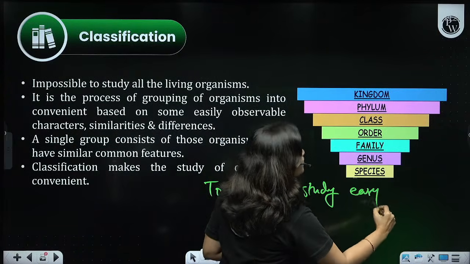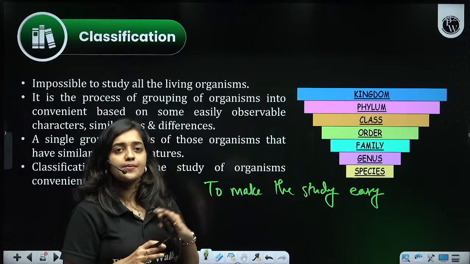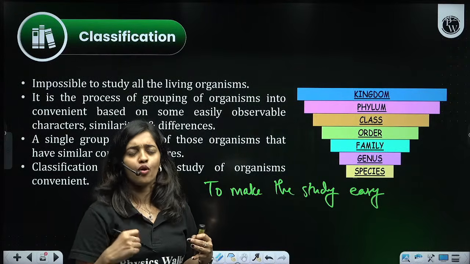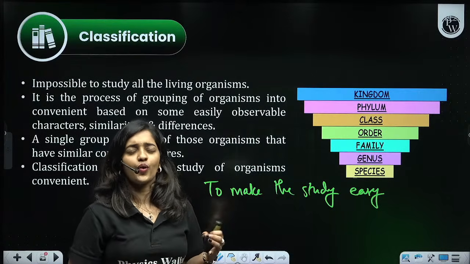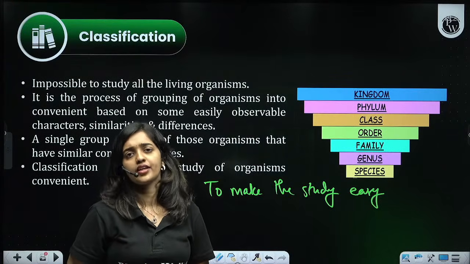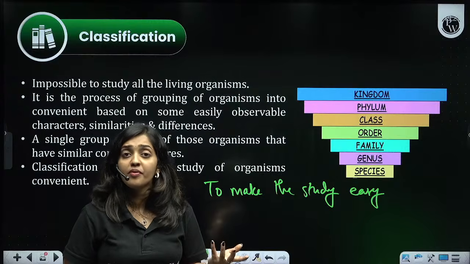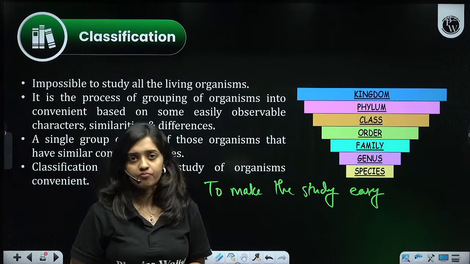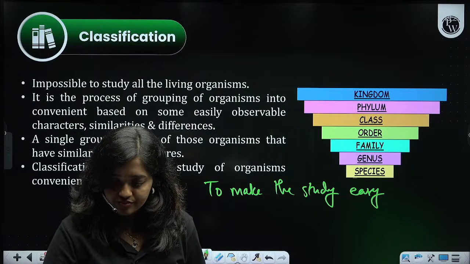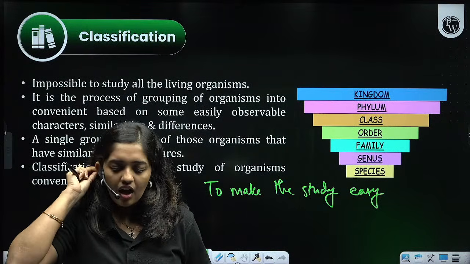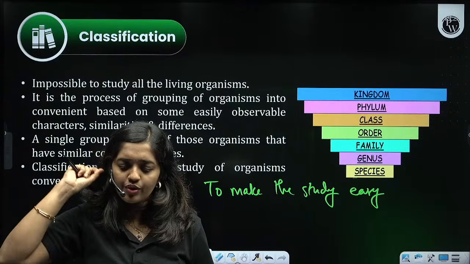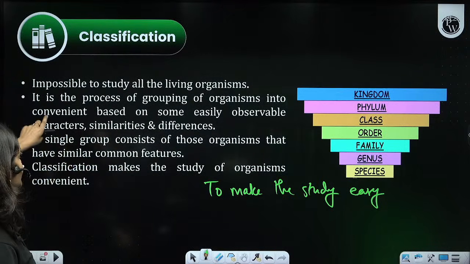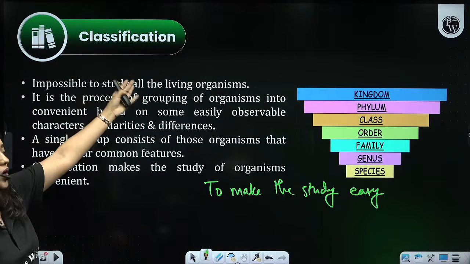Otherwise, if the organisms are not arranged, and we are just writing down a list like this, these are the organisms identified by the scientific world, then it will be very difficult for us to learn their properties. Very few number only could be studied. So, what is classification? It is impossible to study all the living organisms.